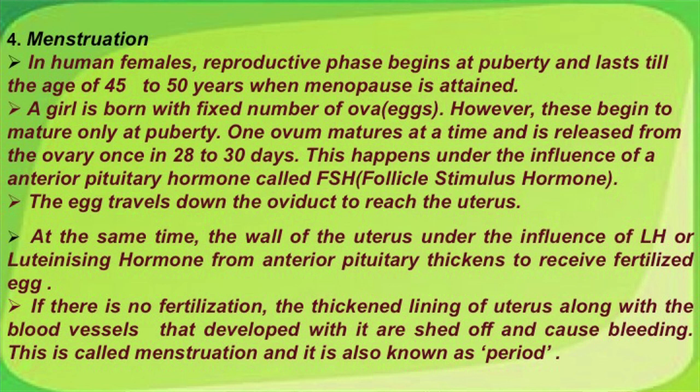Egg travels down the oviduct to reach the uterus. At the same time, the walls of the uterus, under the influence of luteinizing hormone from anterior pituitary, thicken to receive the fertilized egg. If there is no fertilization, the thickened lining of uterus along with the blood vessels that develop with it are shed off and cause bleeding. This is called menstruation and is also known as period.